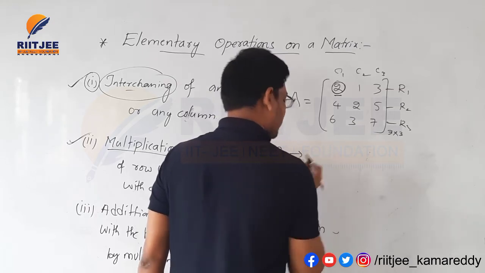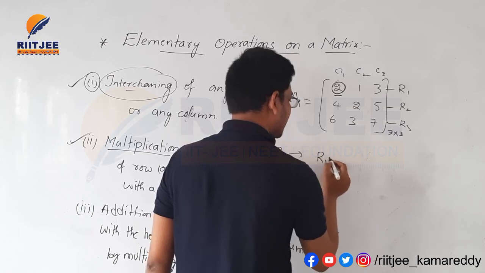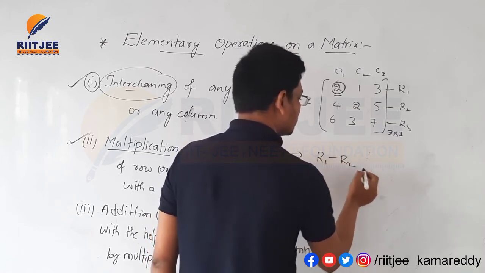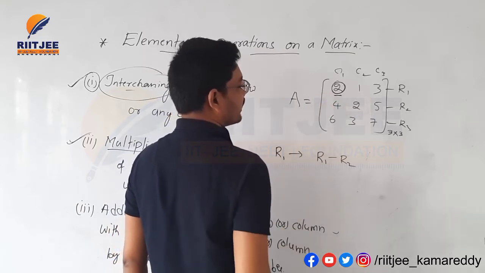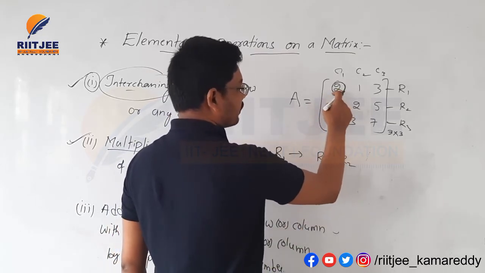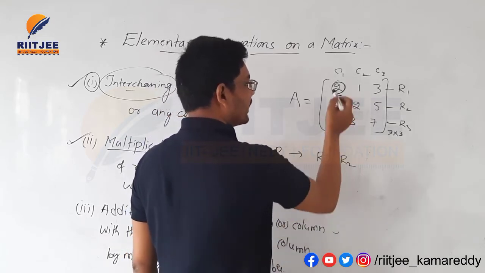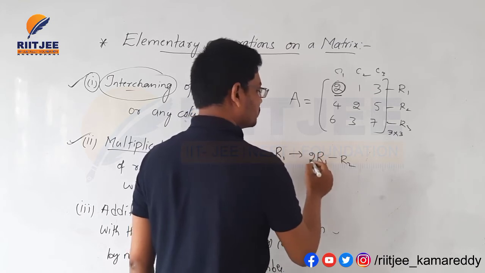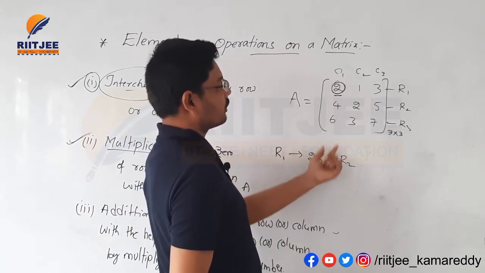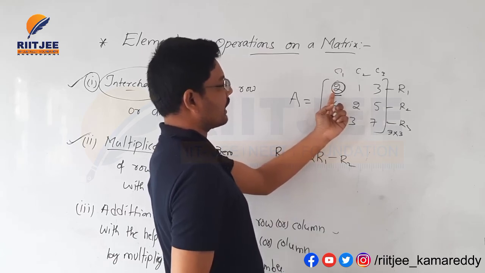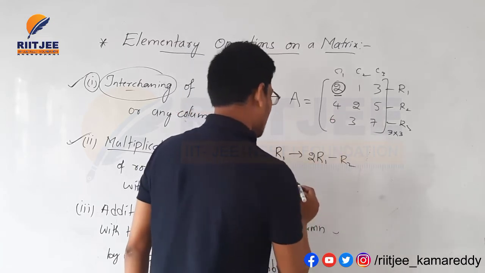See here, I am writing the operation. R1 is changed to R1 minus R2. I am subtracting R2 from R1. If you directly subtract 4 from 2, that will become minus 2. That's why we need to multiply with 2, that is 2 R2. If you multiply with 2, 2 2s are 4, and 4 minus 4 will become 0. That's why I am changing it here.